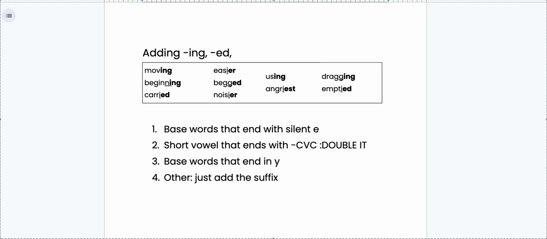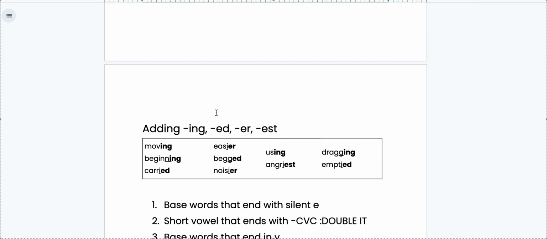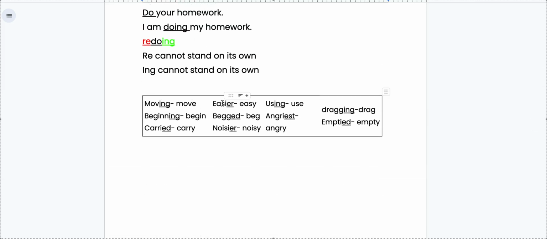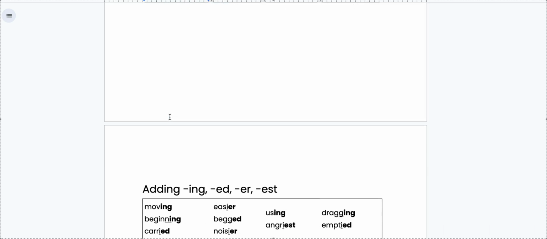adding ED, we're talking about adding ER, and we're talking about adding EST. We're going to take a look and see how our base words look a little different when you add those suffixes. Because if you noticed, you might have been thinking to yourself, why is Miss McCune not talking about this I? And why do we not keep that Y? Why did we add an extra G? Why did we add an extra N? I'm going to answer those questions today.